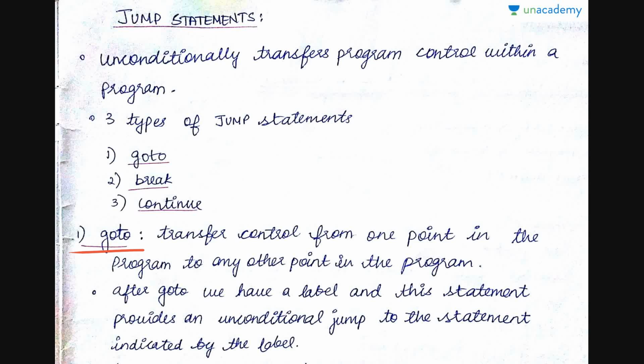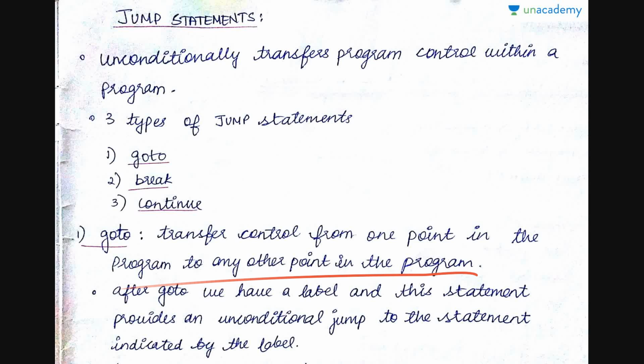Let us start off with the goto statement. The goto statement transfers control from one point in the program to any other point in the program. At one point you can go either forward or backward. That's why it is from one point in the program to any other point.